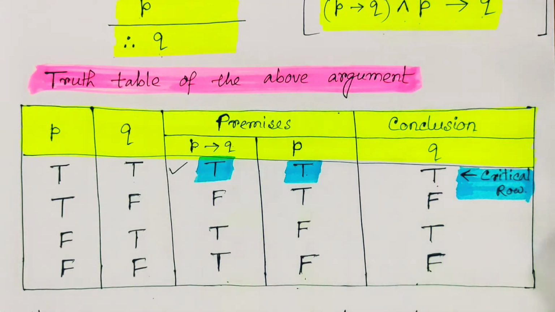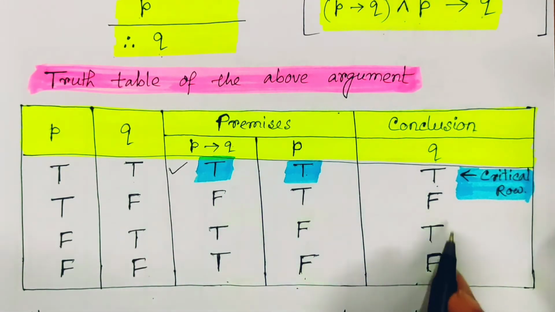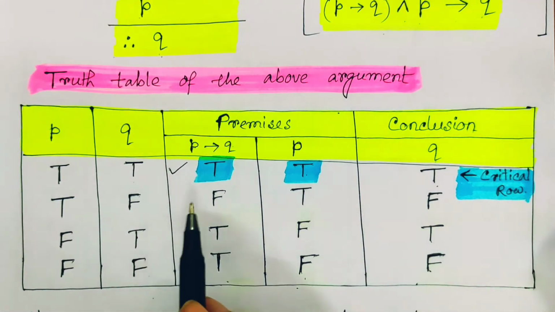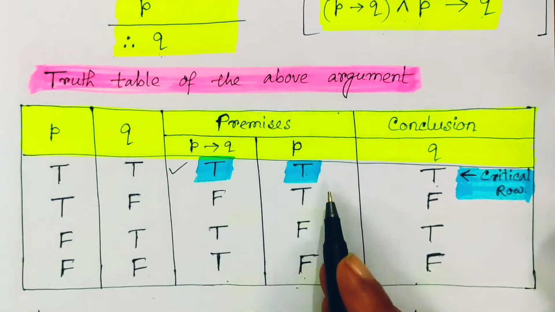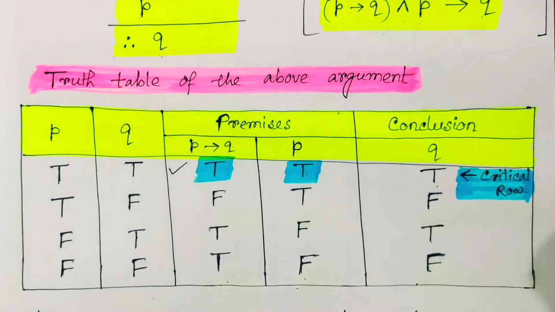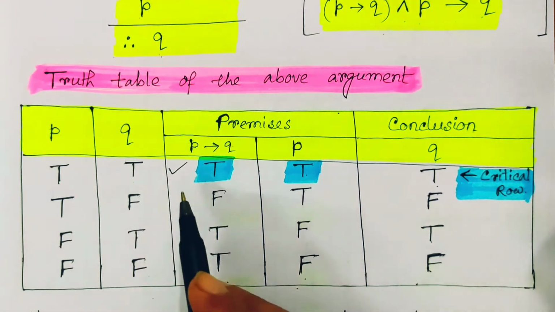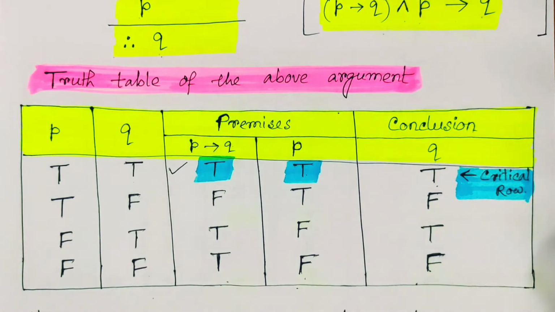For those we compare with the conclusion. If corresponding to all those critical rows our conclusion is true, then we say the given argument is valid. Otherwise, if all the premises are true but the conclusion is false, then we say it is an invalid argument.